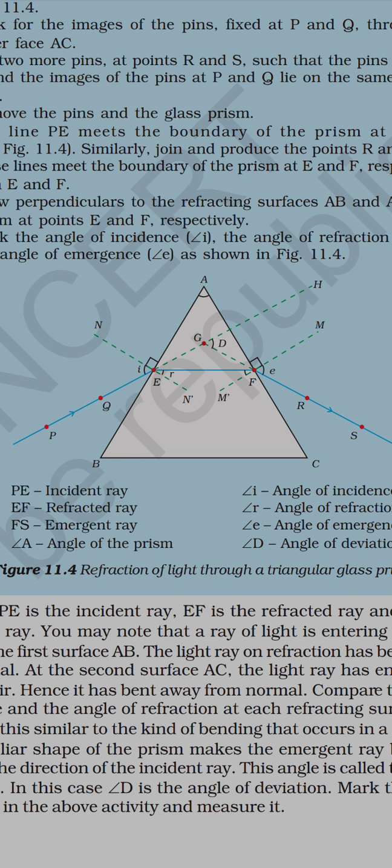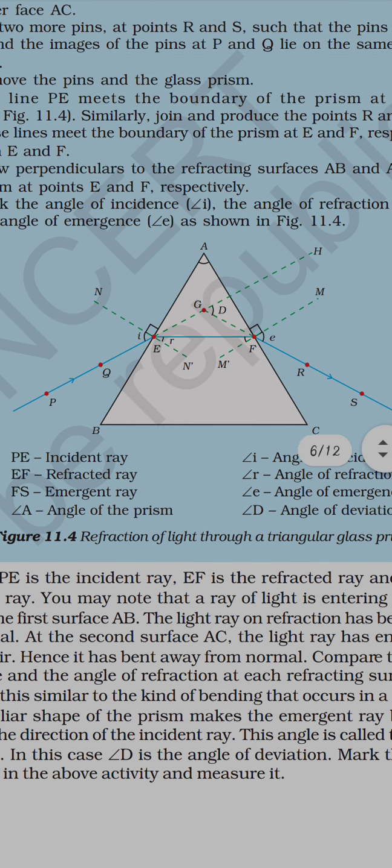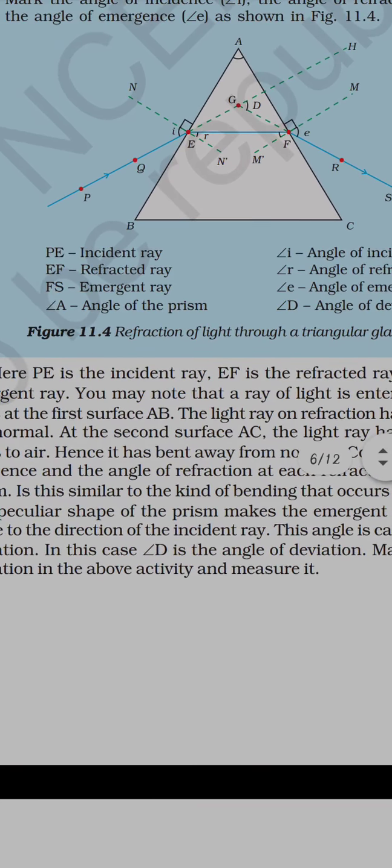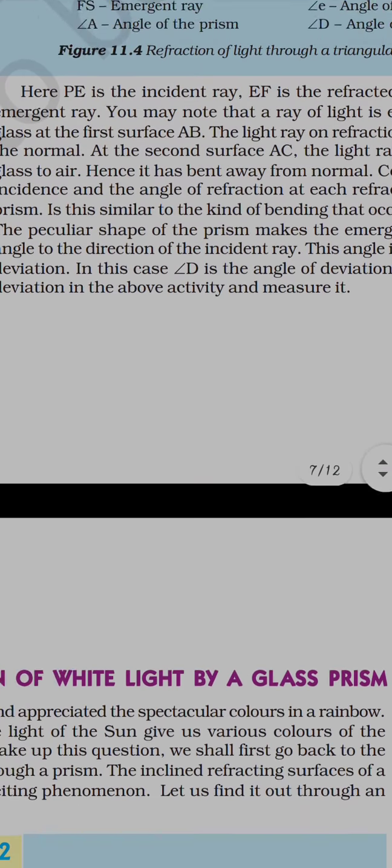When the emergent ray and the incident ray are extended backwards, the point where they meet forms an angle, which is said to be the angle of deviation. Here you can see the angle D, which is the angle of deviation. Okay, so this is the bending of light rays through the prism, which is called the refraction of the prism.